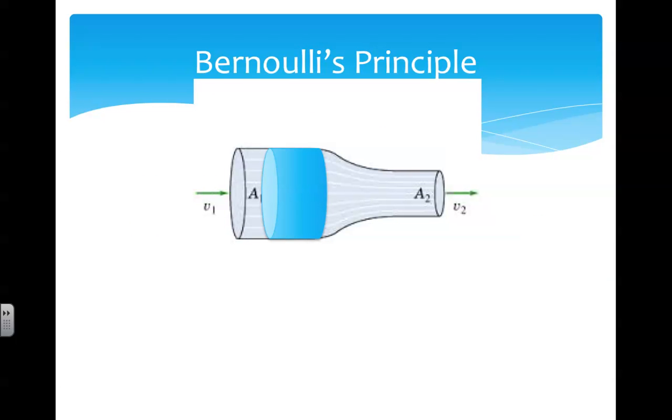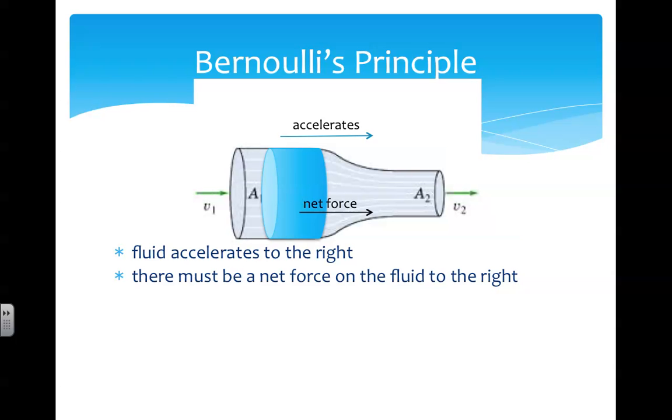Assume we have a pipe that's wider on the left and narrower on the right. According to the equation of continuity, on the left, where the opening has a larger cross-sectional area, the speed of the fluid is lower. On the right, where it has a smaller cross-sectional area, the fluid must be flowing faster. So, as the fluid enters the constriction, the fluid accelerates or speeds up. According to Newton, if an object undergoes an acceleration, then there must be a net force in the direction of the acceleration. Therefore, there must be a net force on the fluid to the right.